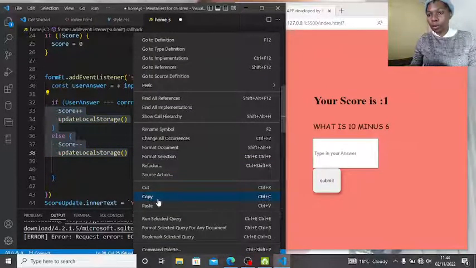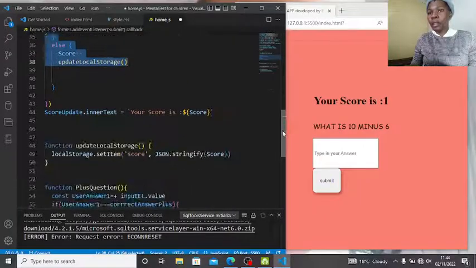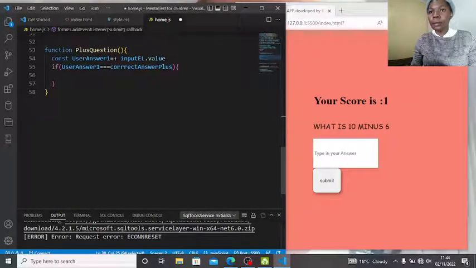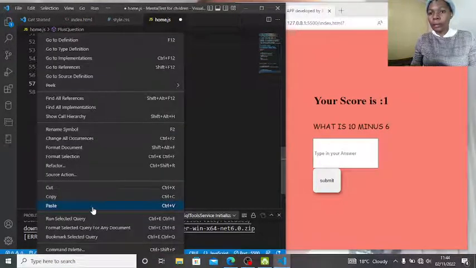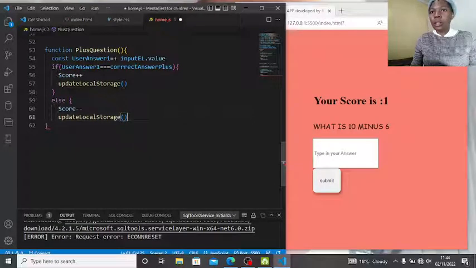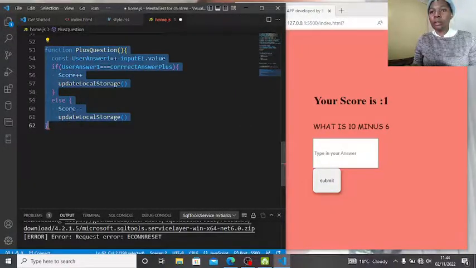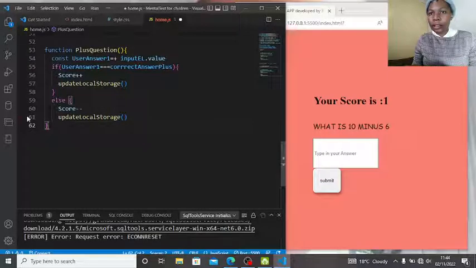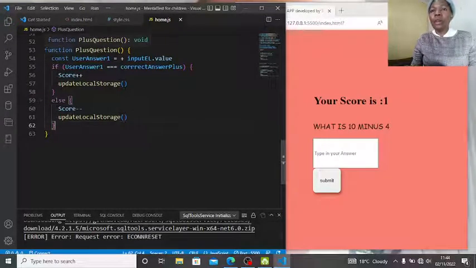I'm being lazy to type again, so I'm gonna copy this. So if user answer 1 is equal to the correct answer plus, then plus plus, or else minus. Okay, there's an error somewhere. Okay, I've just corrected that error.